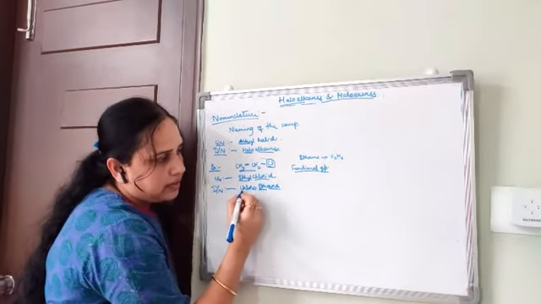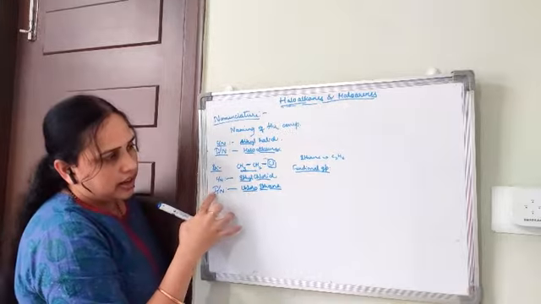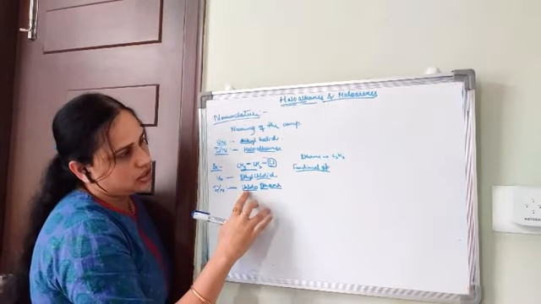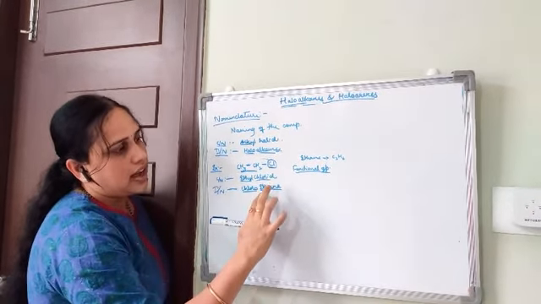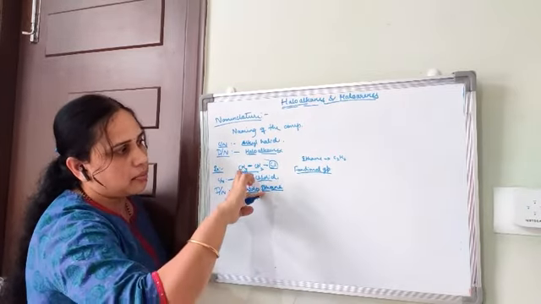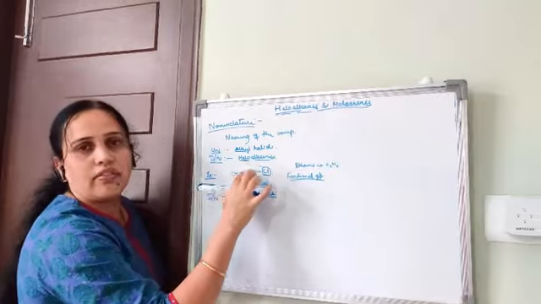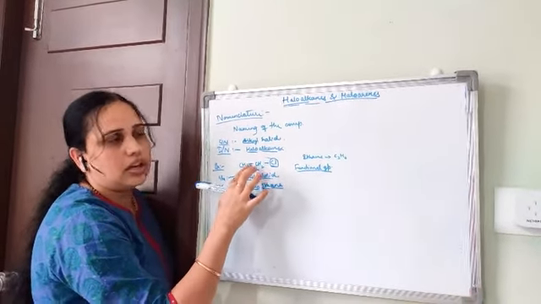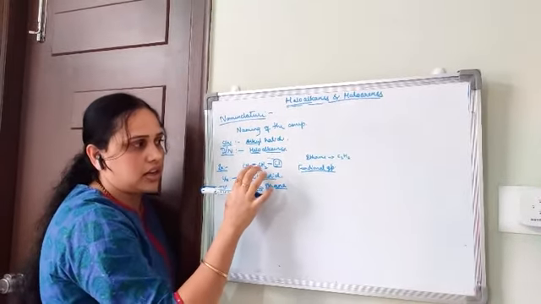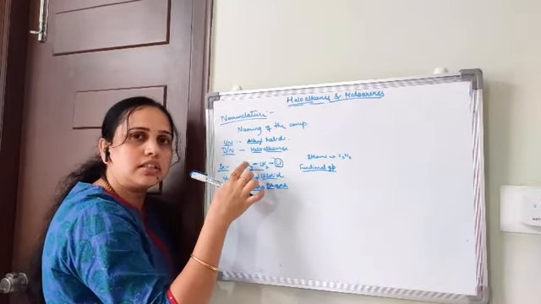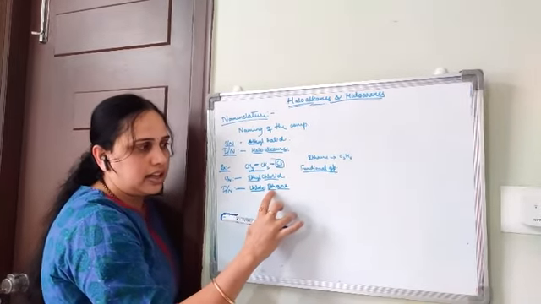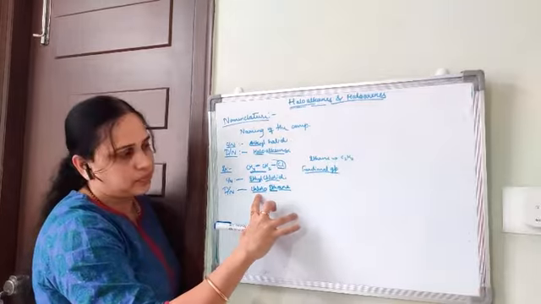We have to divide this IUPAC name into 3 parts. First is chloro, the functional group, and then eth, the number of carbon atoms. Ane indicates the number of single bonds. Everywhere it is a single bond in this compound. That's why it is chloro, eth, ane.